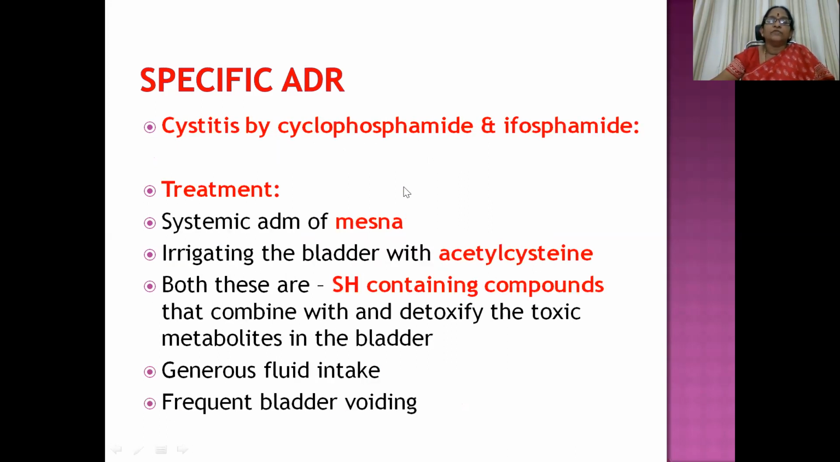Then cystitis by cyclophosphamide and ifosfamide. So treatment is done with the systemic administration of Mesna, and irrigating the bladder with acetylcysteine. So these two molecules can be given. Both these molecules are sulfhydryl containing compounds that combine with and detoxify the toxic metabolites in the bladder. Because the toxic metabolites that are formed with the metabolism of cyclophosphamide when you administer it to the patient are going to attack the sulfhydryl containing compounds. So we are supplying the molecules which can provide these sulfhydryl containing compounds, so that the detoxification process becomes very easy. Along with that, generous fluid intake and frequent bladder voiding need to be advised to the patient.